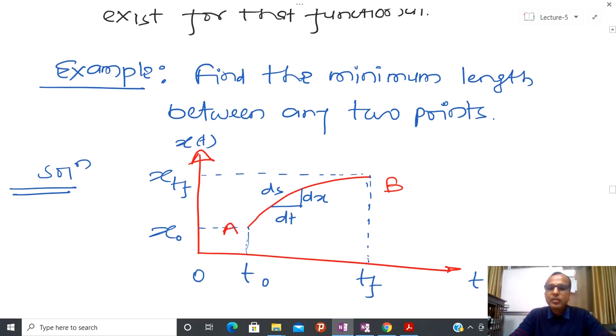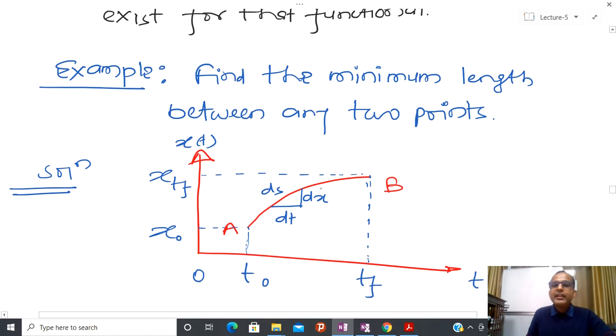till now. We are going to solve one problem, and this problem is very simple. From 9th grade physics we know that the shortest path between any 2 points is nothing but displacement. So now the question is like this: suppose you have 2 points A and B. Again you can see that time is fixed, and the end point as well as the starting point is fixed. So now I have to find the minimum length between any 2 points, because the minimum length between A and B is called displacement.